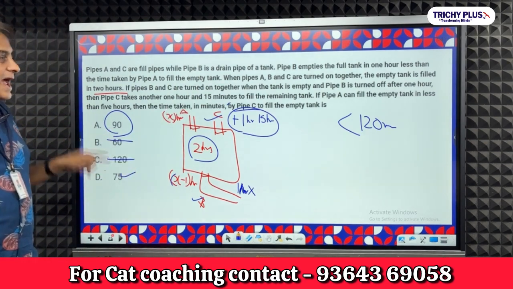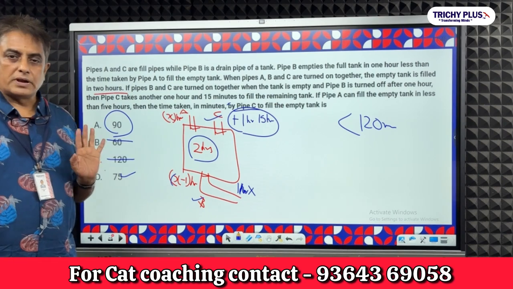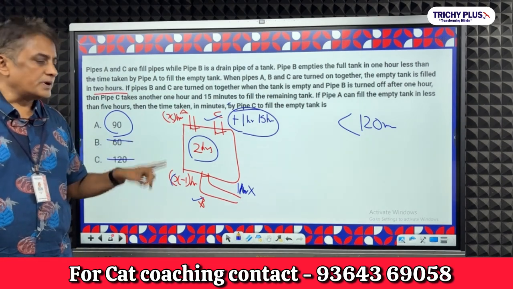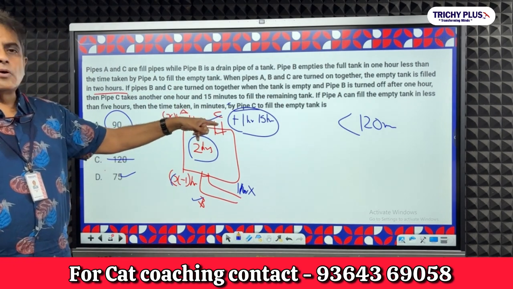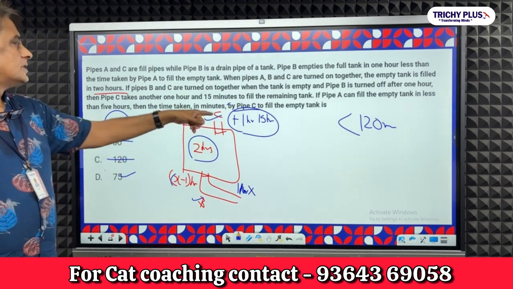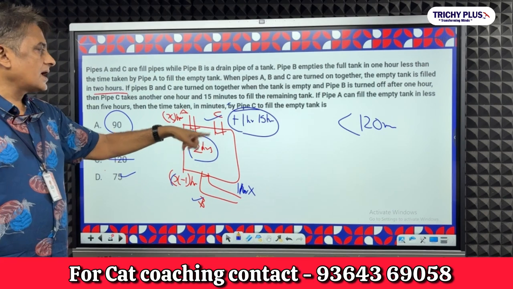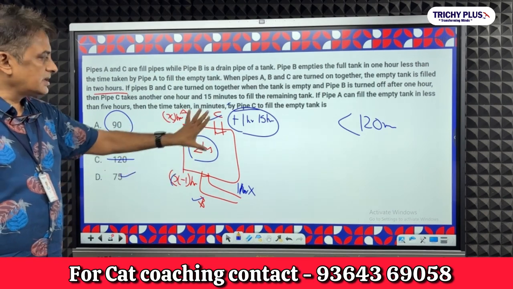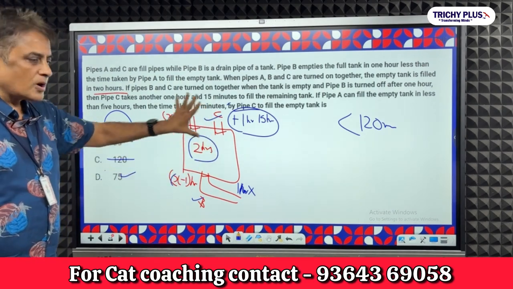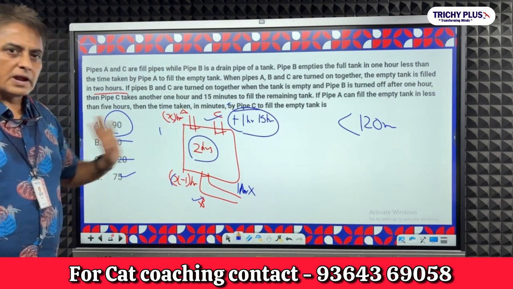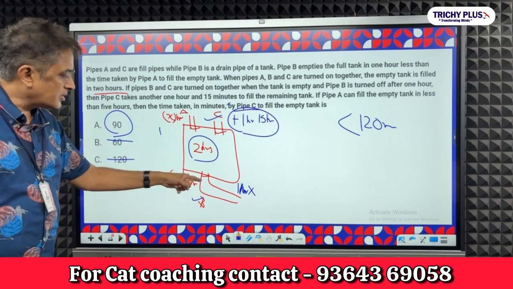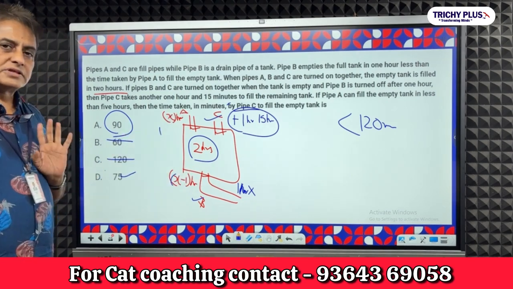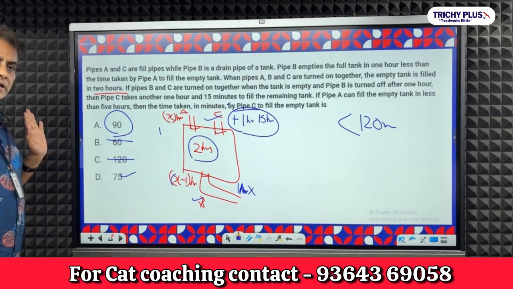So if it is difficult, you can skip it. Is that clear? The answer cannot be 120, because if it is 120, you are saying that pipe C alone takes 120 minutes to fill the tank. That means whatever work the 3 pipes do, the same work can be done by this pipe. But that is not possible because this pipe is more effective than this pipe. Therefore, 120 cannot be the answer.